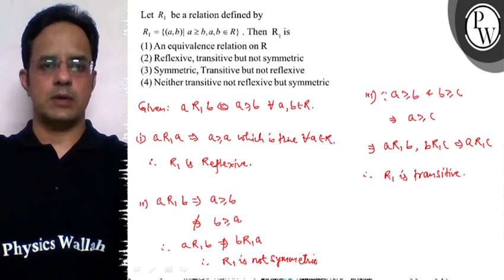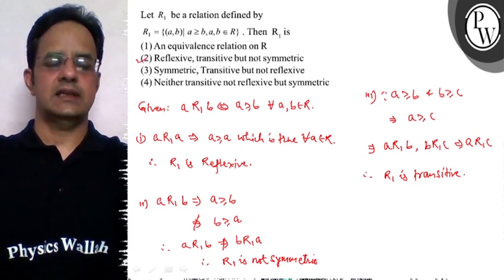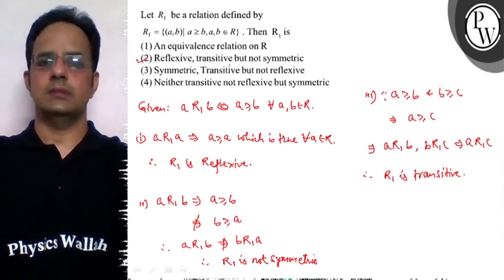So the final answer to this problem is option 2, that the relation is reflexive transitive but not symmetric.